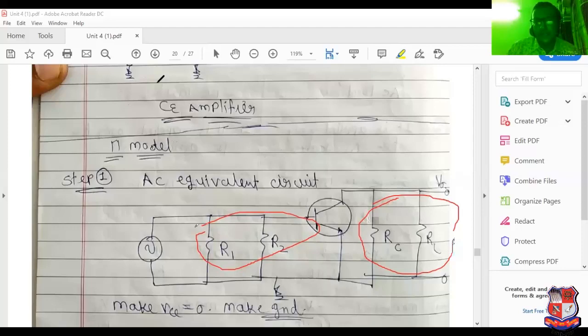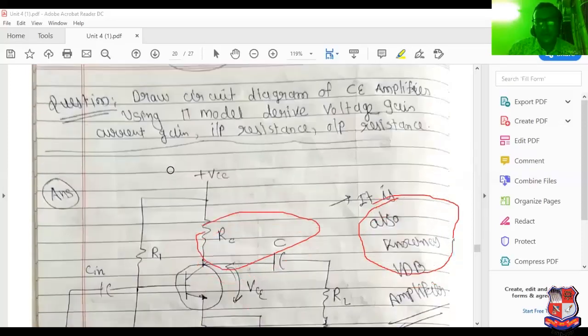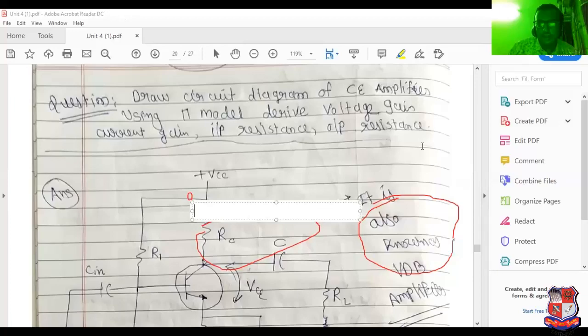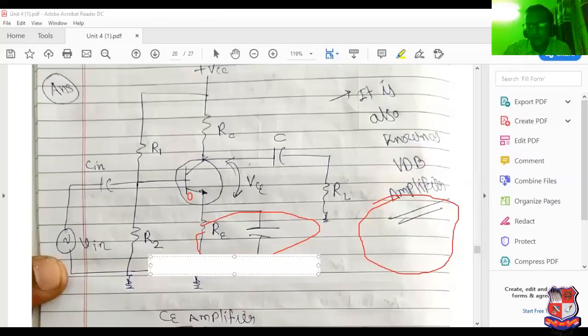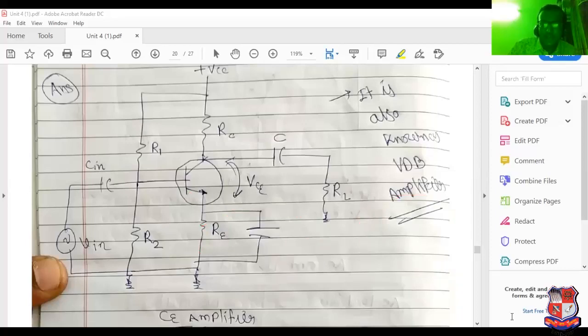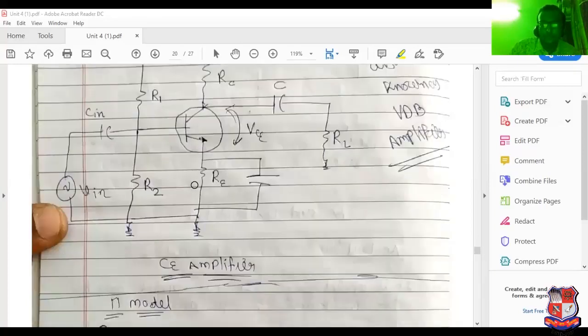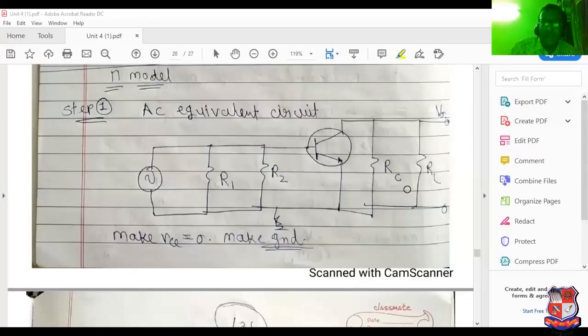I have also mentioned here: see this 0 volt, VCC equal to 0 for AC analysis. And here also 0 volt. So R1 and R2 can be considered as a parallel connection. So R1, R2, RC, RL.